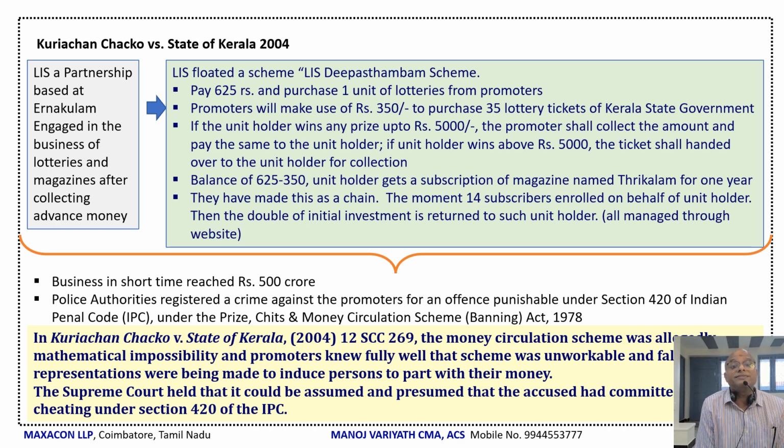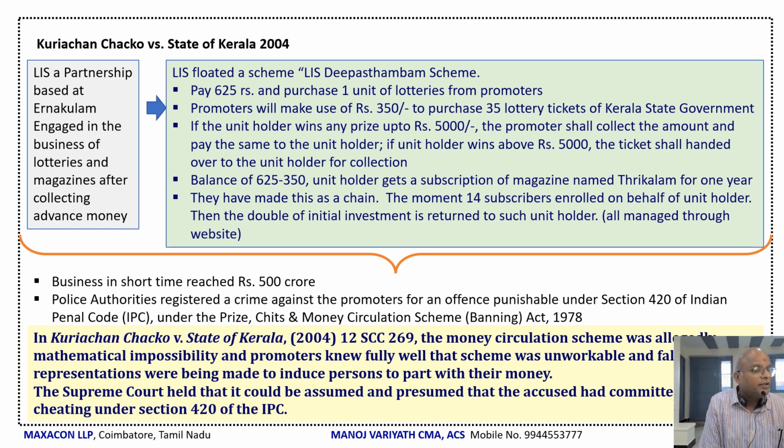Police authorities registered a crime against the promoters for an offence punishable under Section 420, that is cheating, of the Indian Penal Code, along with the Prize Chits and Money Circulation Schemes (Banning) Act 1978. In this case law, the Supreme Court held very clearly that the money circulation scheme was allegedly a mathematical impossibility.